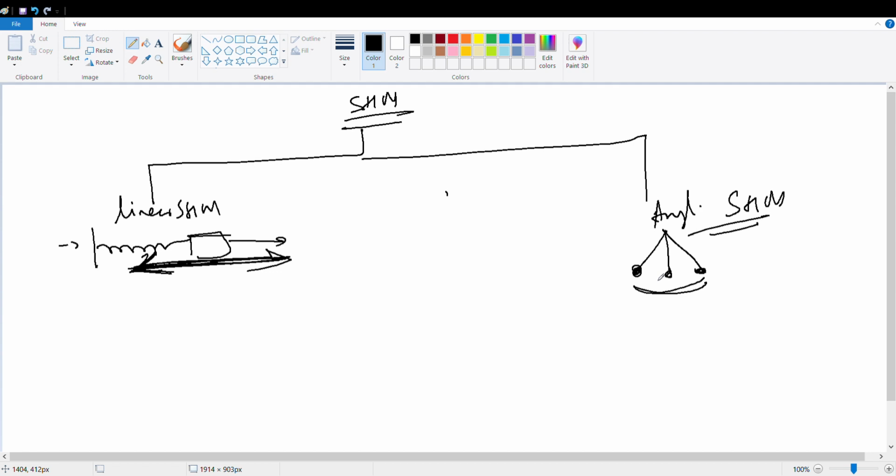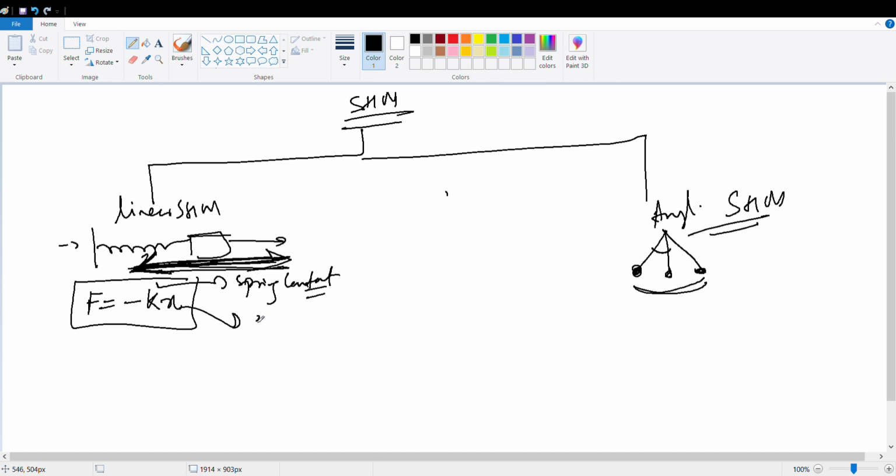Because this is vibrating at an angle, but this is vibrating in a line. That's why it is linear. And what is the formula? F equal to kx. What is k? Spring constant. And what is x? Displacement.